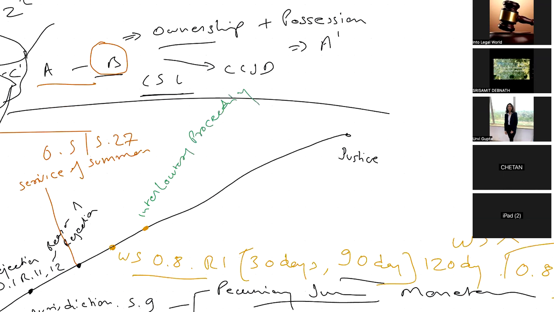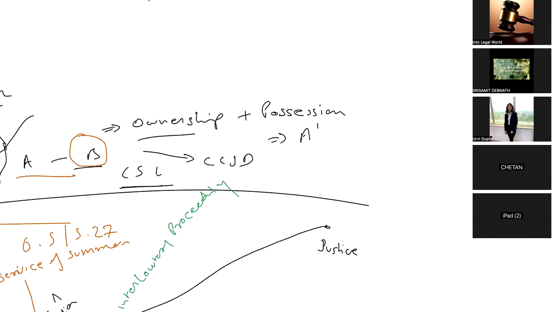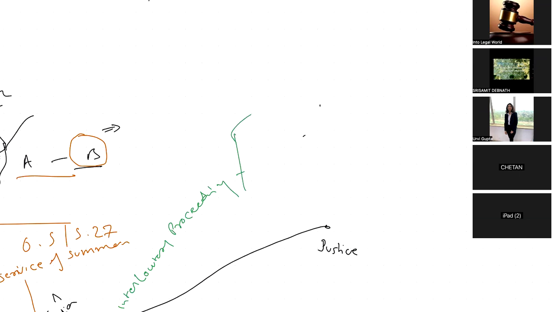Interlocutory proceedings. Now we'll read about them in different sections. Arrest,